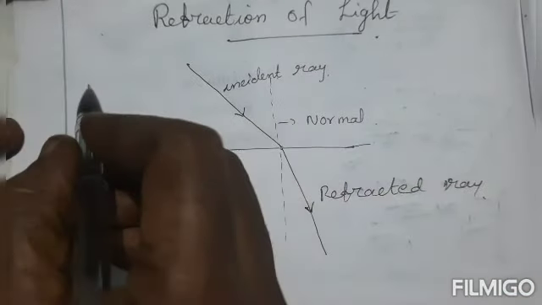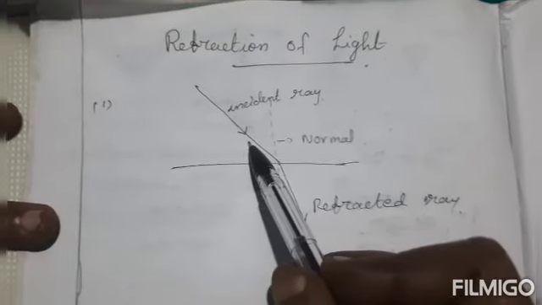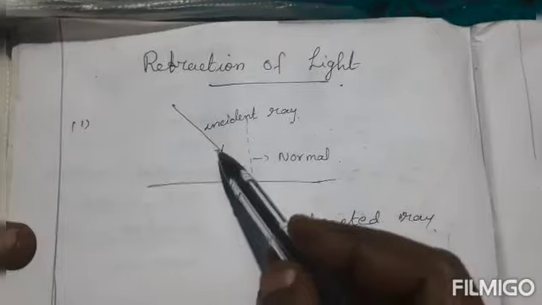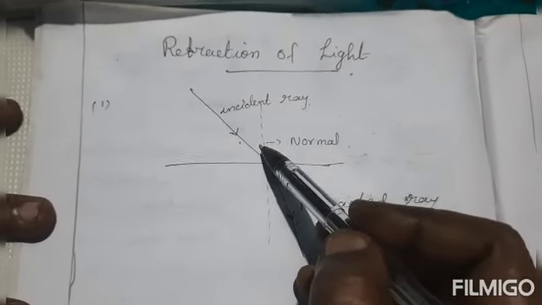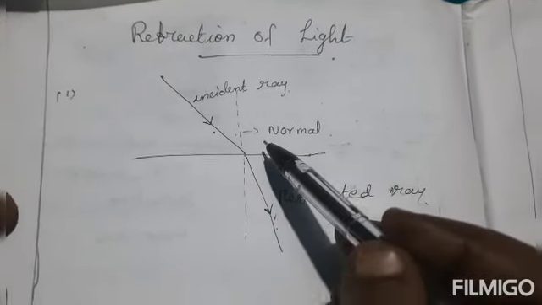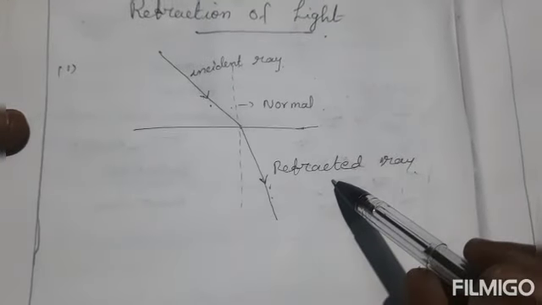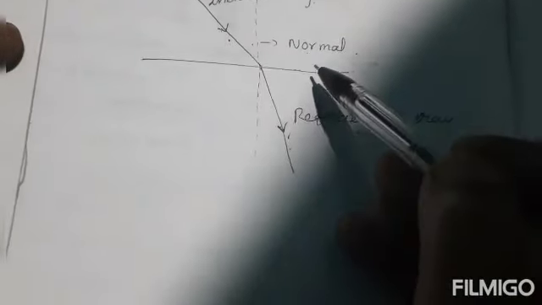Okay, we can learn the first law of refraction. The incident ray, the refracted ray and the normal of the refracting surface are all in the same plane.